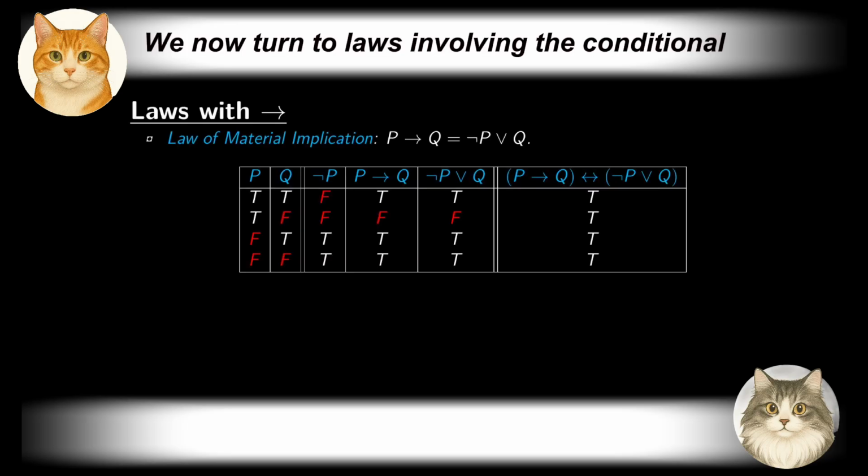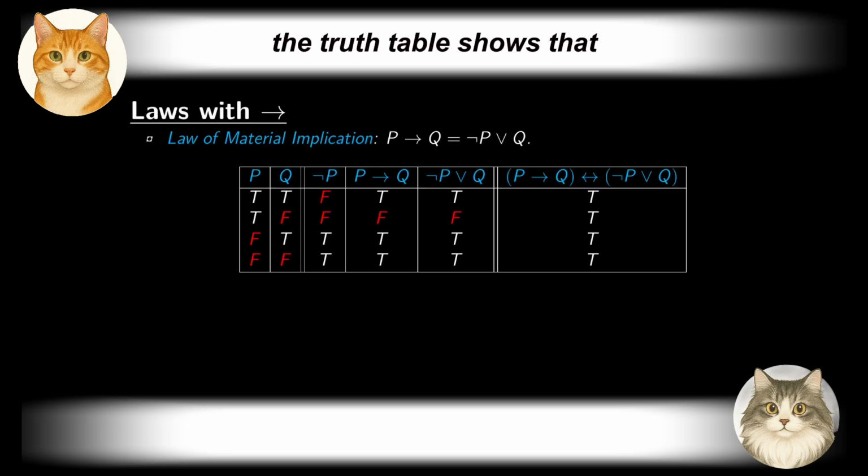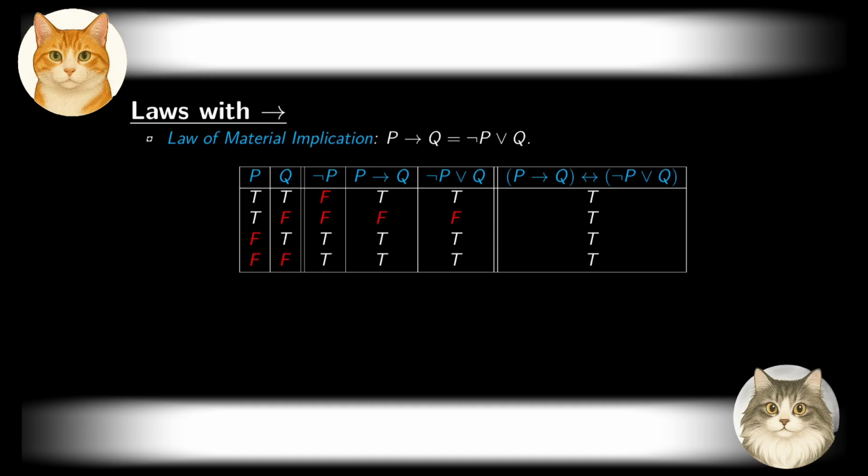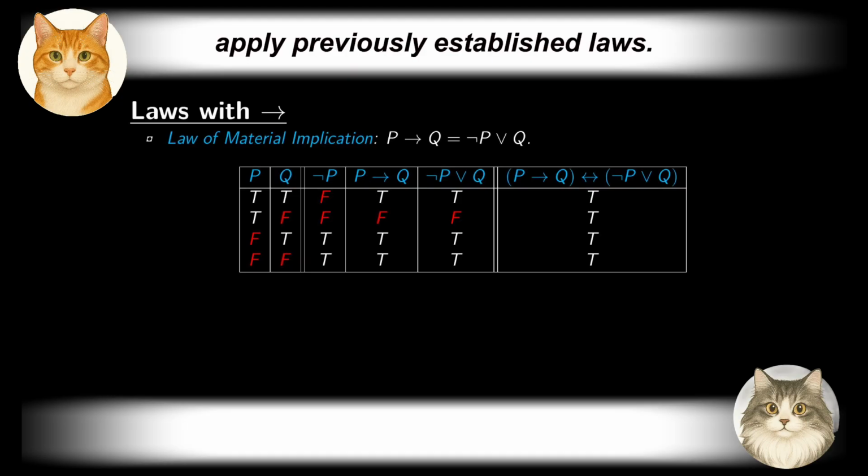We now turn to laws involving the conditional. The truth table shows that if P, then Q is logically equivalent to not P or Q. This is called the law of material implication. Note that the right-hand side involves only negation and disjunction. This allows us to apply previously established laws.